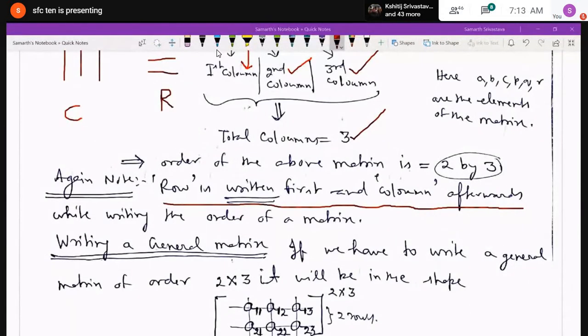Now I have written, again note, the row is written first and column afterwards while writing the order of any matrix. Just fix in your mind that it is written as row by column.